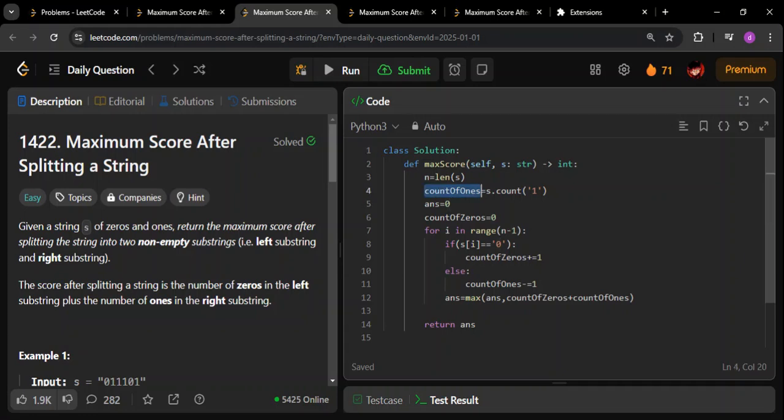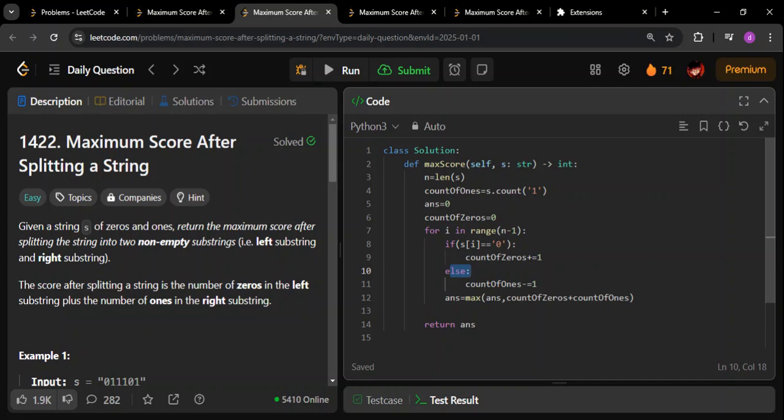So this count of ones is going to tell me how many ones are there in the whole string. The answer is initialized with zero, and count of zeros is initialized with zero. What we are doing next, we are going through each of the elements. If the current element is a zero, populate the count of zeros. If the current element is a one, what we have to do, see, remember, we always want how many ones are there towards the right, excluding the current one.